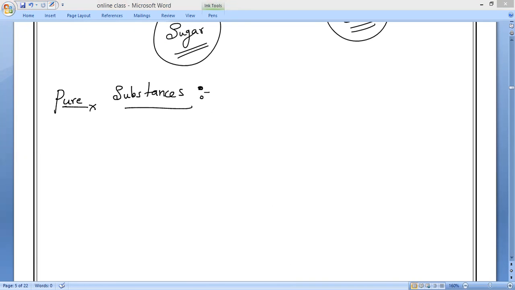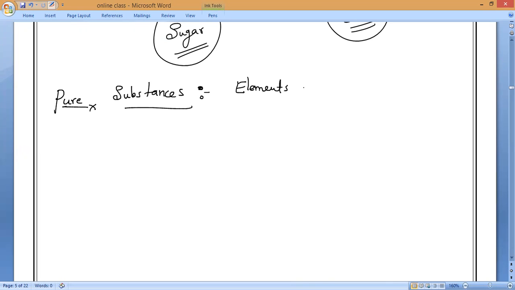You can take elements and compounds. Please respond. These are the examples of pure substances. I will tell you why. Note it down, everyone. Examples of pure substances are elements and compounds.